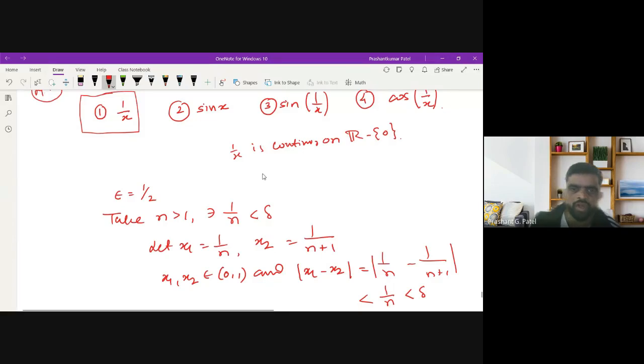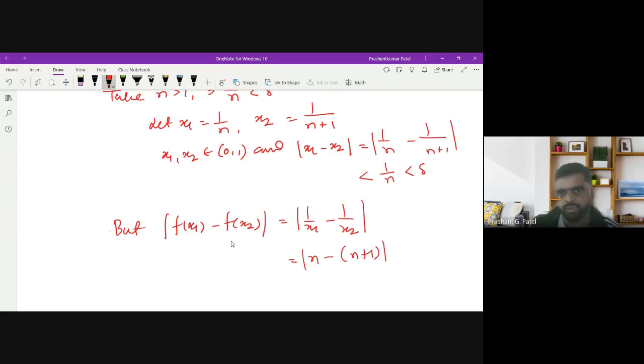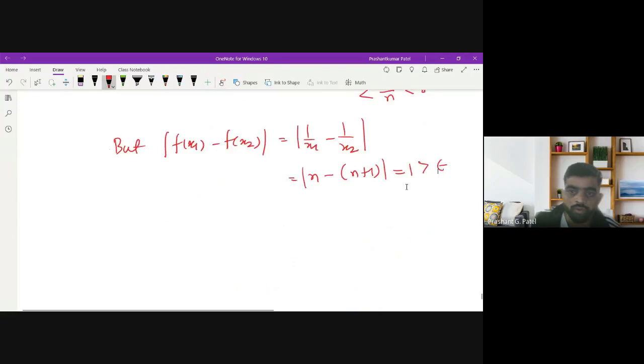But what is f of xn? Mod of f of x1 minus f of x2 is 1 upon x1 minus 1 upon x2. As per this, x1 is 1 upon n, so 1 upon x1 is n, minus n plus 1 as per the same argument. This gives you a value equal to 1, which is greater than epsilon, where we have taken epsilon as 1 by 2. So this gives a contradiction. Therefore, f is not uniformly continuous.